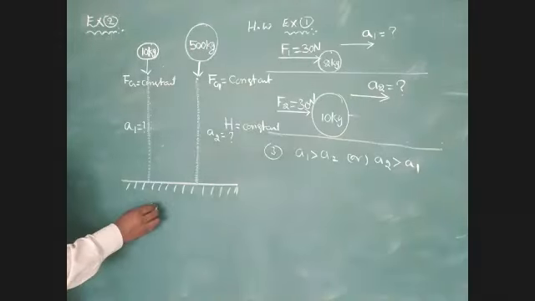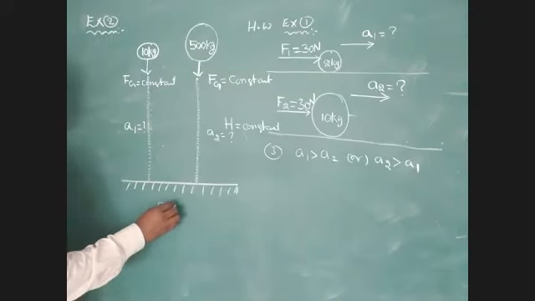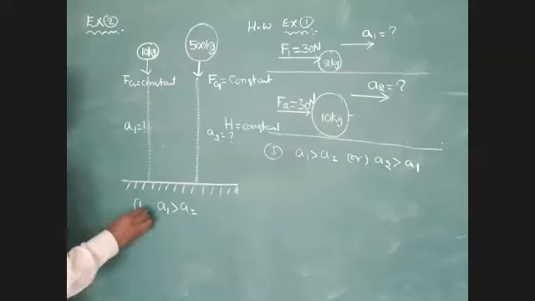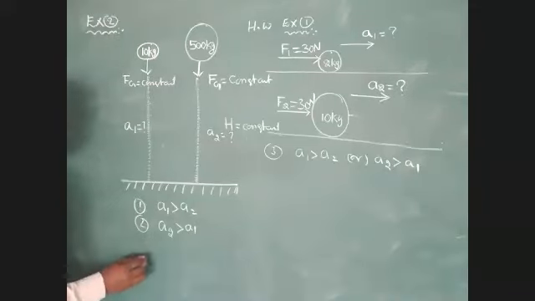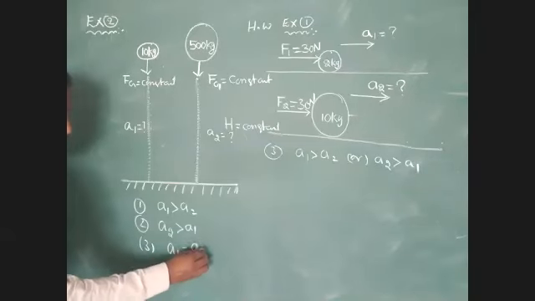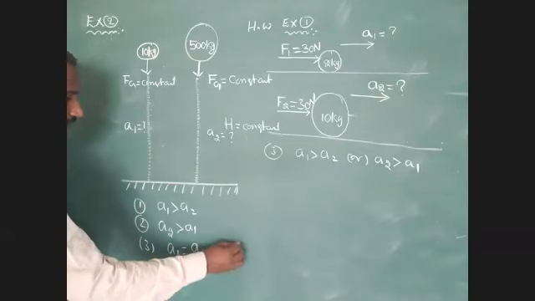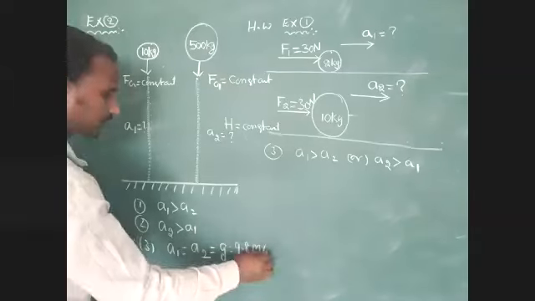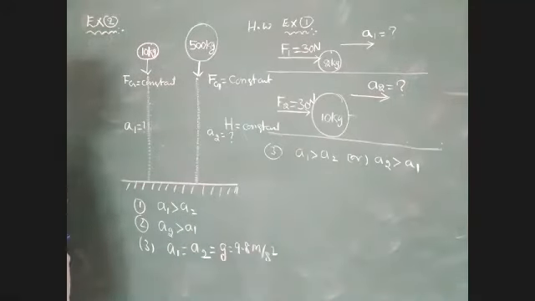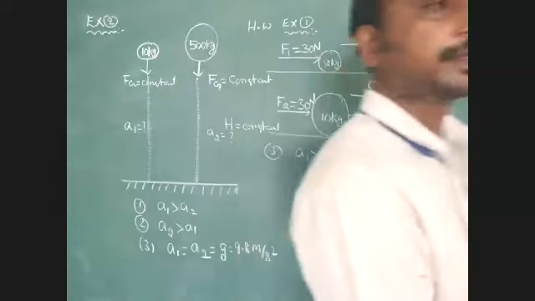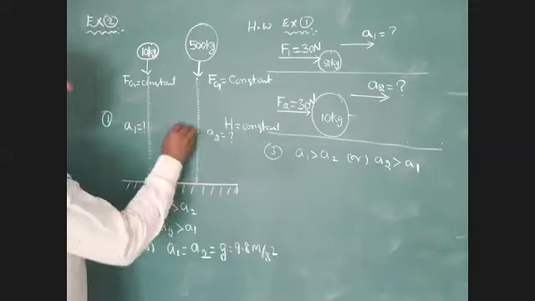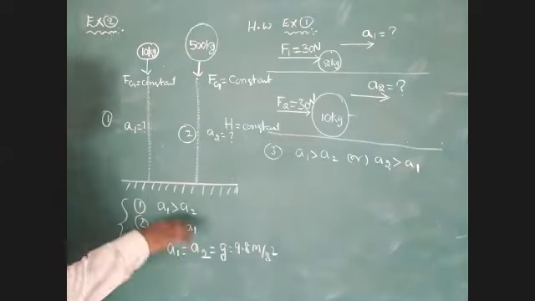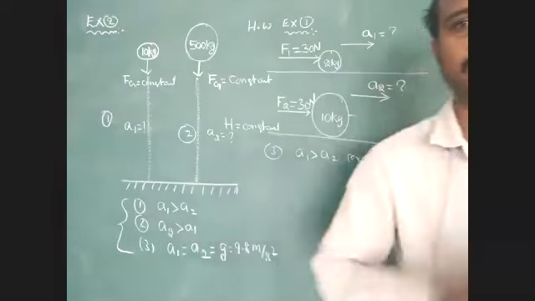And for the third point, you also have to calculate: first, A1 greater than A2; second, A2 greater than A1; or third, A1 equal to A2, that is equal to g, 9.8 meter per second square. Which relation is the correct relation? In these three options, we have to find the correct answer.